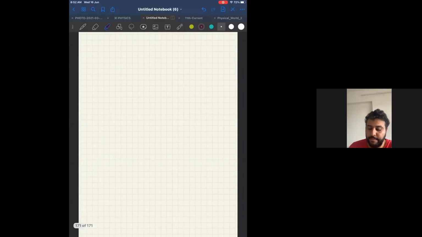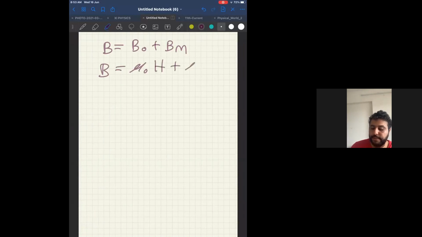Now tell me, when we were doing the derivation of a solenoid, the total magnetic induction of a solenoid is the induction of a non-metal plus the induction of a metal. Check the derivation. Then what was the next step? B is equal to mu naught H plus mu naught mz.